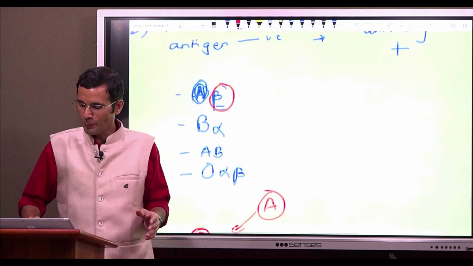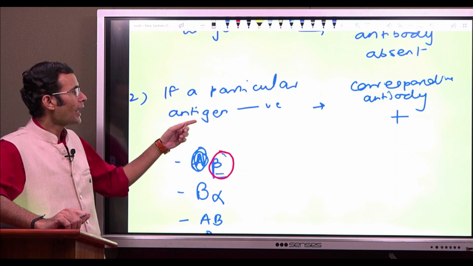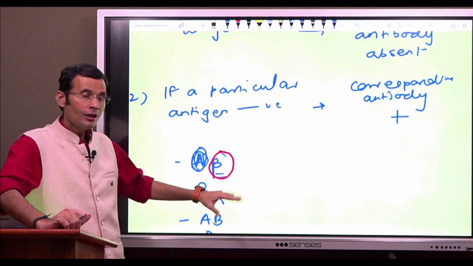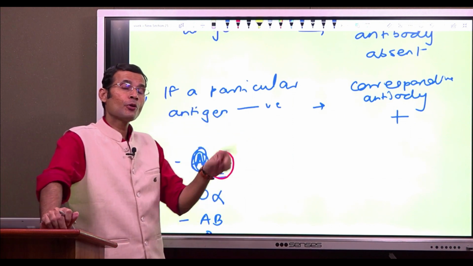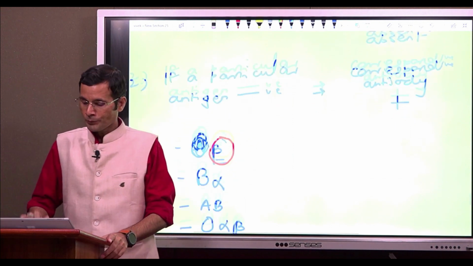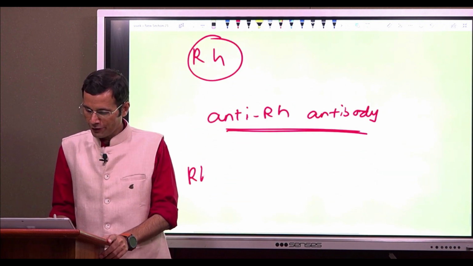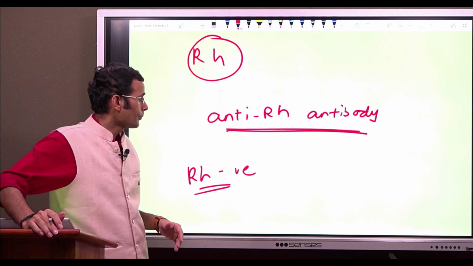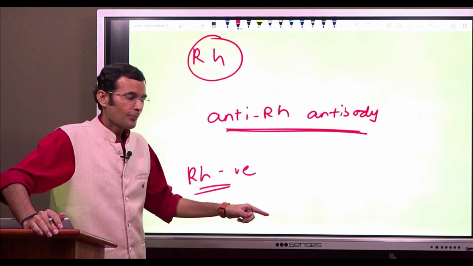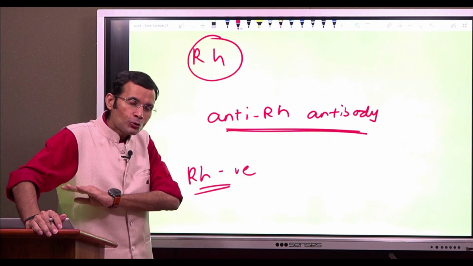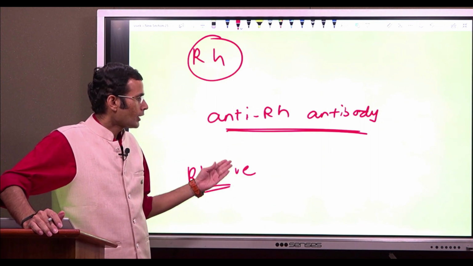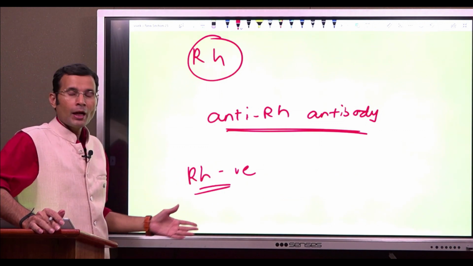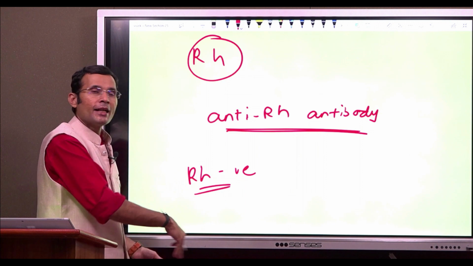So what is the second part of Landsteiner law? If a particular antigen is not present on the RBCs of an individual, then the corresponding antibody should be present in the plasma of that individual. If I am talking about an RH negative individual, it means RH antigen is not present on the RBCs, but anti-RH antibody also will be absent from the plasma of that individual. Remember, the antigen is not present and the antibody is also not present.